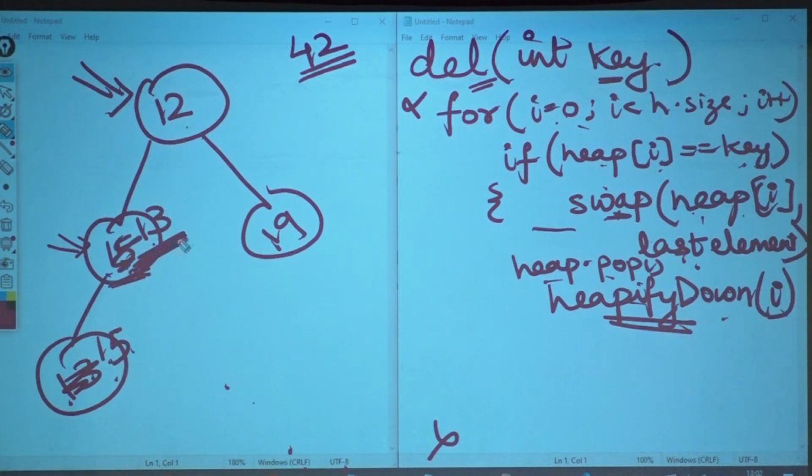Now I will call heapify on 13. Okay, 13, do you have anybody else over here? No, you don't have anybody else over here. Are you at your correct position? Yes, I am at my correct position. And this is how it's going to happen. Should we start writing delete, or do you want to try it with a few more dry runs?